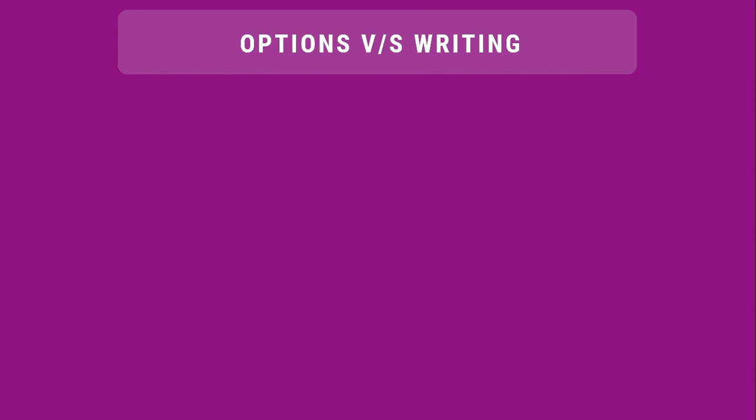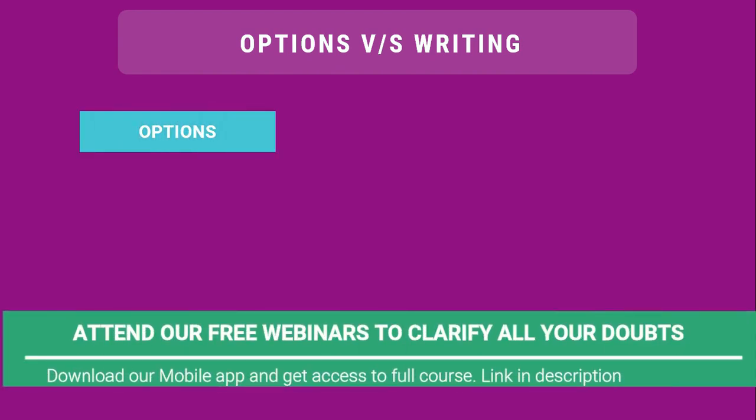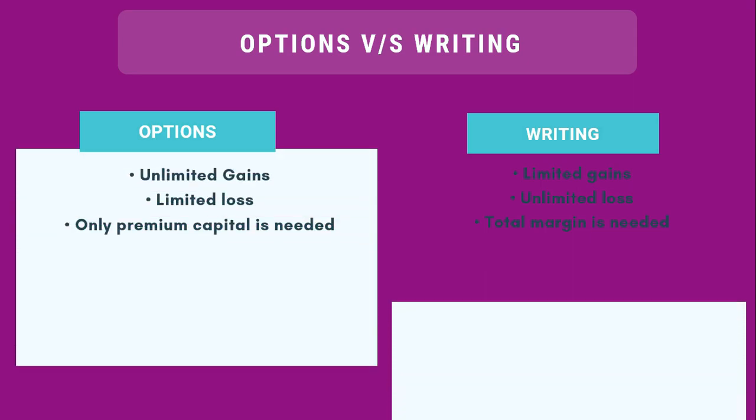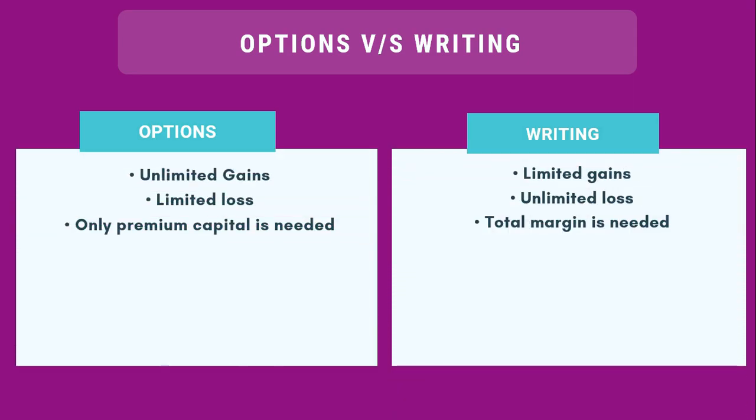To summarize whatever we have discussed so far, I can say that option buying has unlimited gains, writing has limited gains, option buying has limited losses, writing has unlimited losses. In option buying, only premium capital is needed, that is premium into lot size. In writing, total margin is needed, that is 1.5 lakh to 2 lakh rupees. Right? So these are the three major differences between options and option writing.